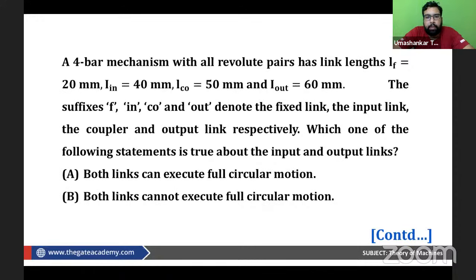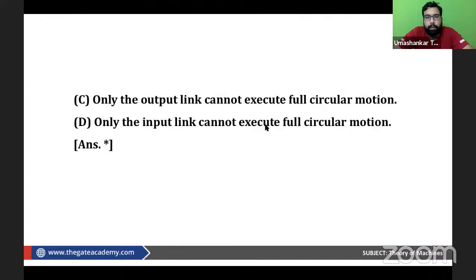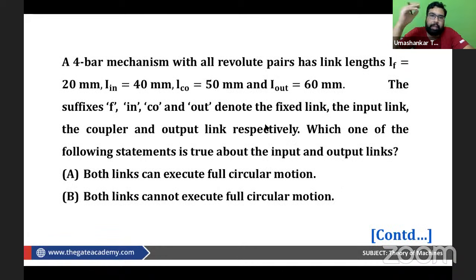So we can try this one also. Can we try this one, please? So you can read these two options also. First read the question, you will be able to answer it. I'm very sure about it. Again, a very, very simple question.